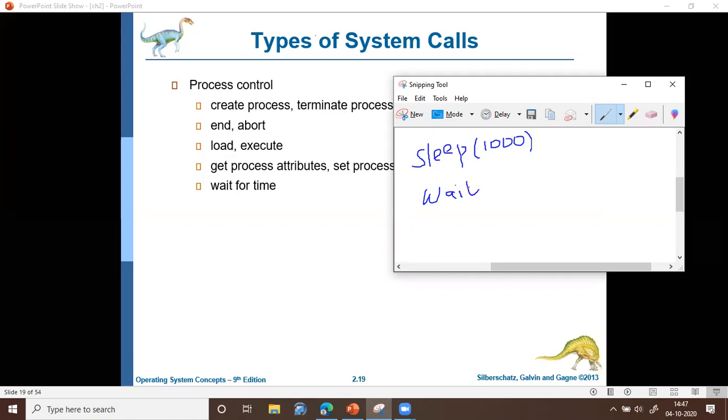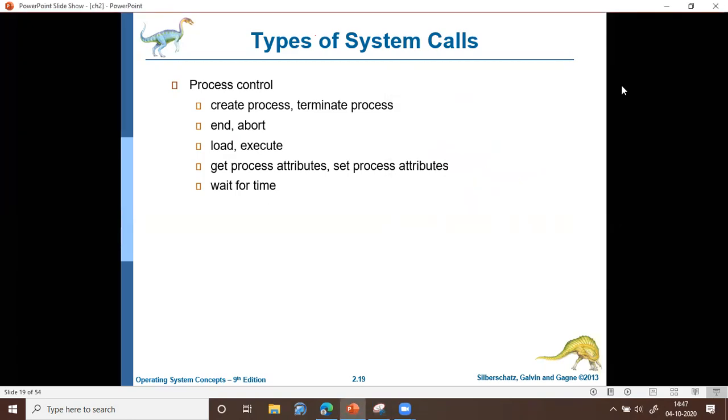Wait for say 2500 means it will wait for 2500 milliseconds, which is nothing but 2.5 seconds. The name may be either sleep or wait or whatever, and that may vary from operating system to operating system. But basically, at some instances you may want the process to halt temporarily, and that can be done by using this particular system call, which is to wait for a given time.